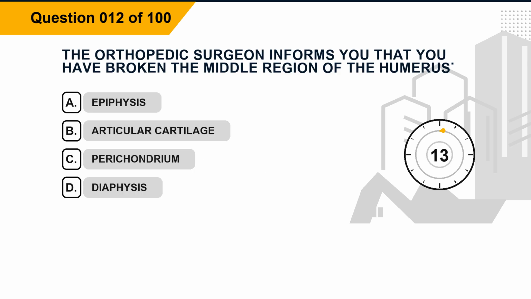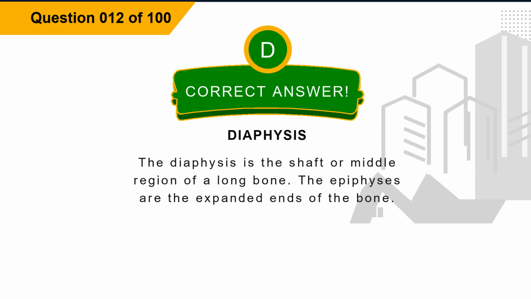Question 12. The orthopedic surgeon informs you that you have broken the middle region of the humerus. Option A, epiphysis. Option B, articular cartilage. Option C, perichondrium. Option D, diaphysis. The correct answer is option D, diaphysis. Explanation. The diaphysis is the shaft or middle region of a long bone. The epiphyses are the expanded ends of the bone.